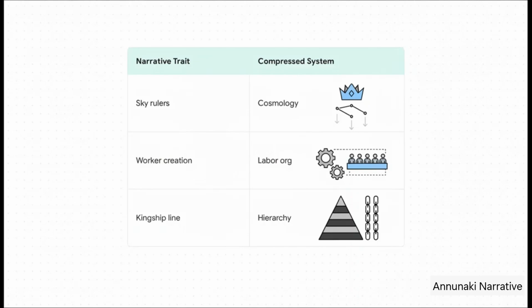Next, the story talks about the gods creating human workers. That is simply compressed data for labor organization. It explains why the working class exists and why they have to do the heavy lifting. Finally, the tales of kingship lineage among the gods map perfectly to human social hierarchy. It's honestly brilliant. One simple story teaches the entire population exactly how their civilization operates.